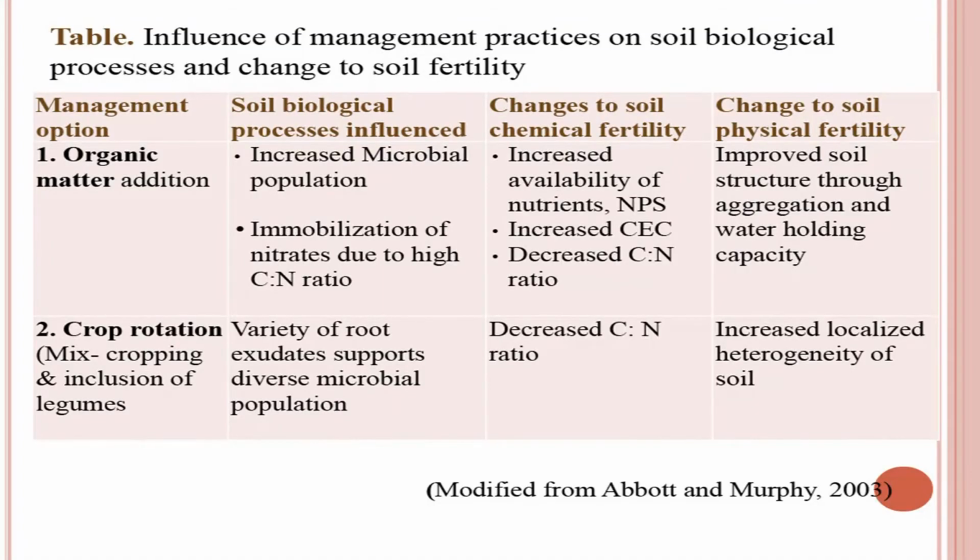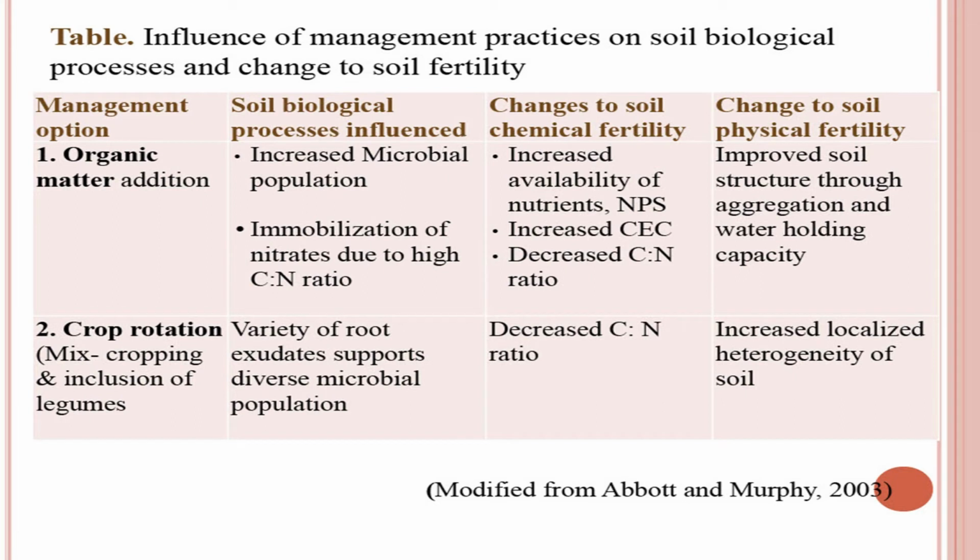Now, see the influence of management practices on soil biological process and changes to soil fertility. Now, you see there are 4 columns. The first column has the management option, number 2 is soil biological process influence, number 3 is changes to soil chemical fertility, and number 4 is change to soil physical fertility. So, how are these different processes related to each other? Let us see organic matter addition. We know organic matter is added to the soil through organic manures or through green manures or through crop residues.